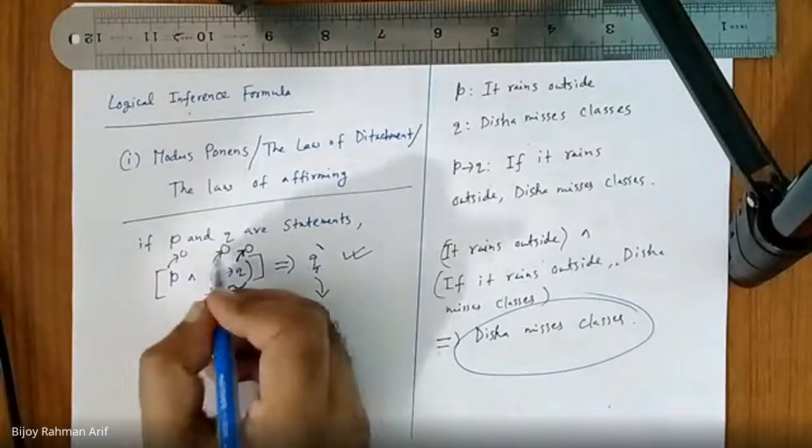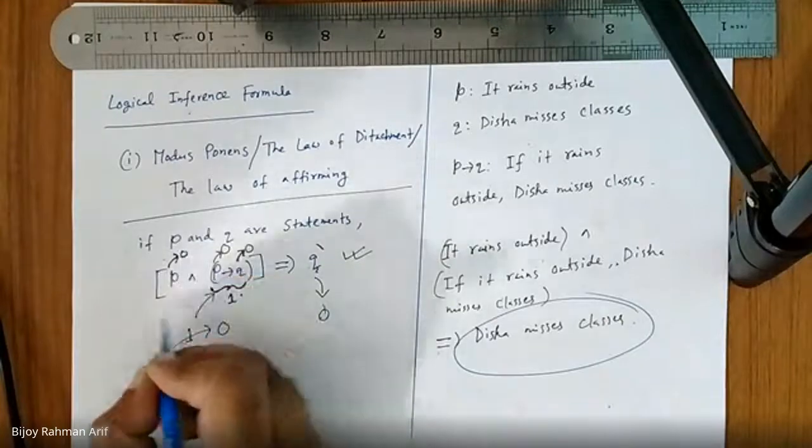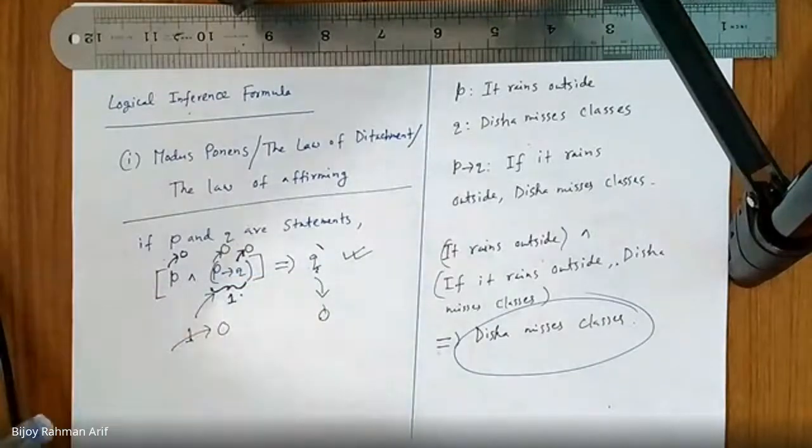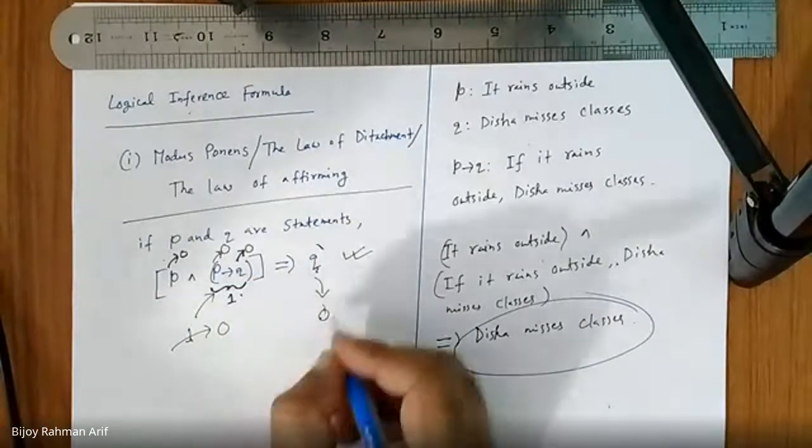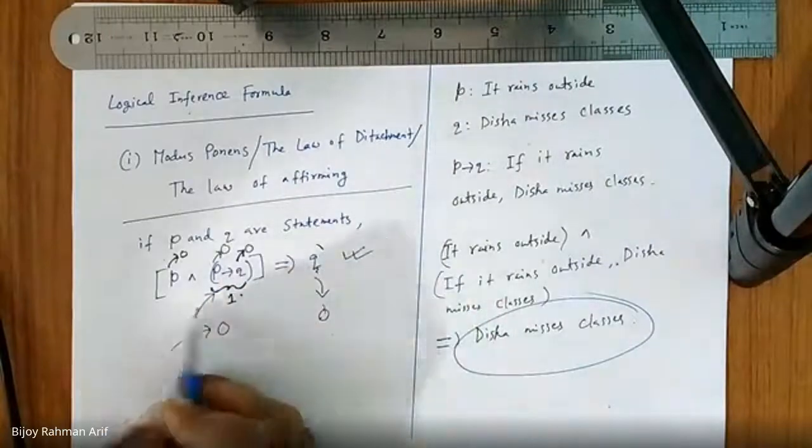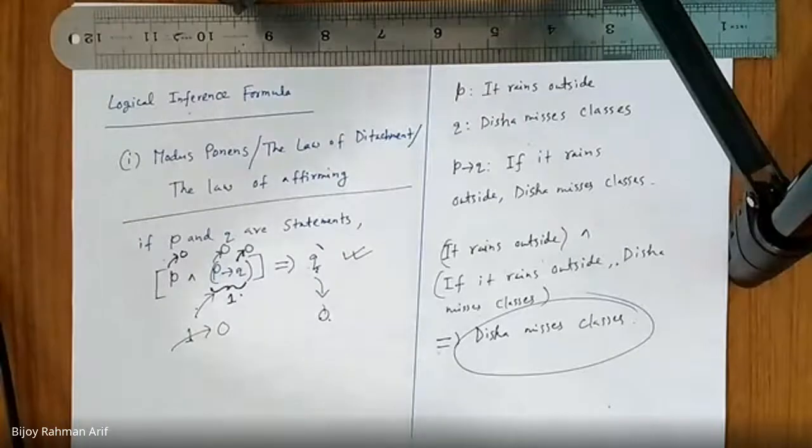But if you put P equal to 0 here, then again the whole thing becomes 0. So it is no longer possible. Basically, we are working with a statement that might break this statement, and we have seen that breaking is not possible. That's why it is always true.